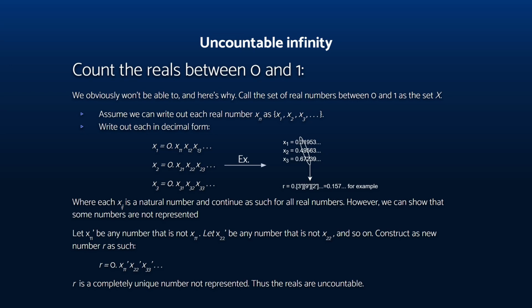So here, for example, our r could be equal to 0.157, continuing, because 1 is not equal to 3, 5 is not equal to 9, and 7 is not equal to 2. You could choose any numbers that aren't 3, 9, and 2, but this is just an arbitrary example.